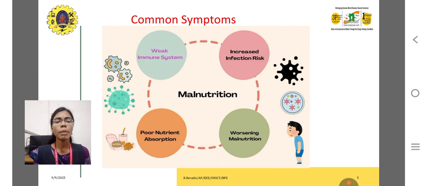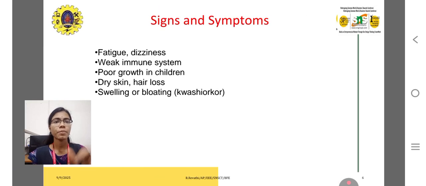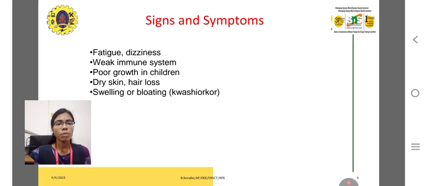So, common symptoms of malnutrition are increased infection risk, worsening malnutrition, poor nutrient absorption, and a weak immune system. The body's metabolism plays a major role in the capacity to absorb nutrition. If you have a high metabolism rate, you have to take a proper diet for absorption in your body. Signs and symptoms of malnutrition are fatigue and dizziness, which can also be caused by iron deficiency. Weak immune system: they do not have a proper count of WBC, which is responsible for our immune system. WBC is commonly known as white blood corpuscles, which is highly important for our body's immune system.